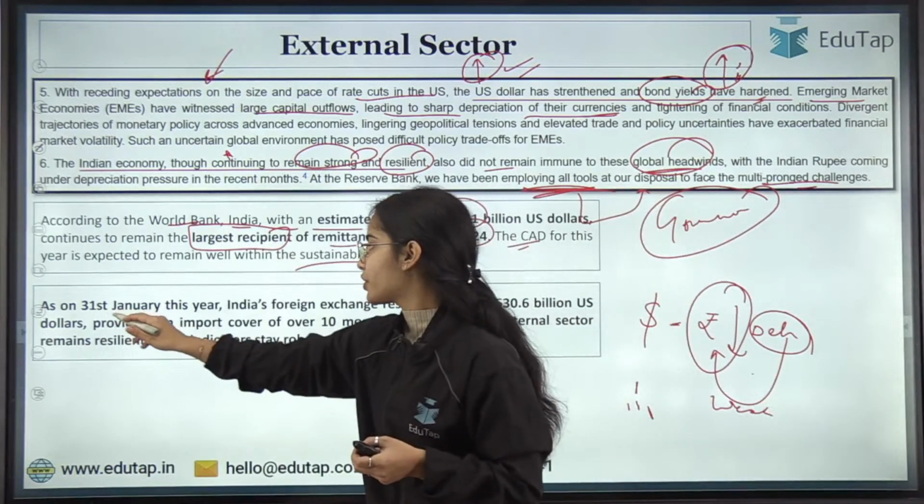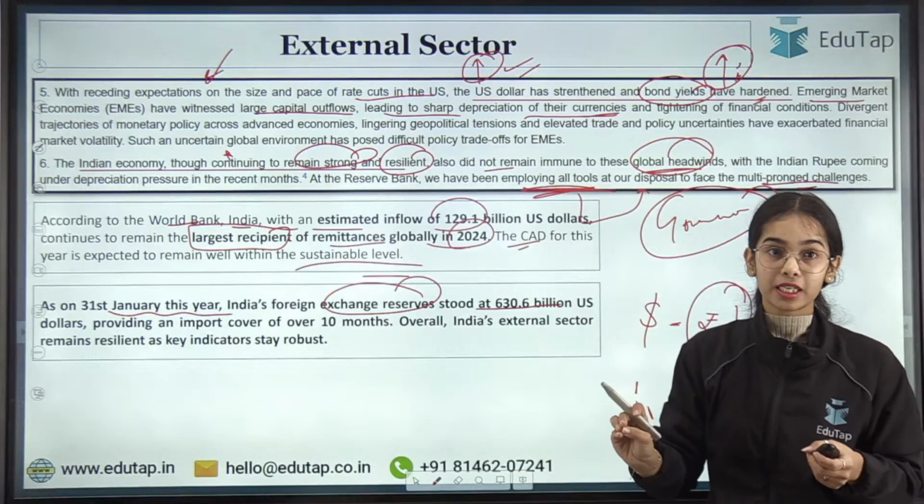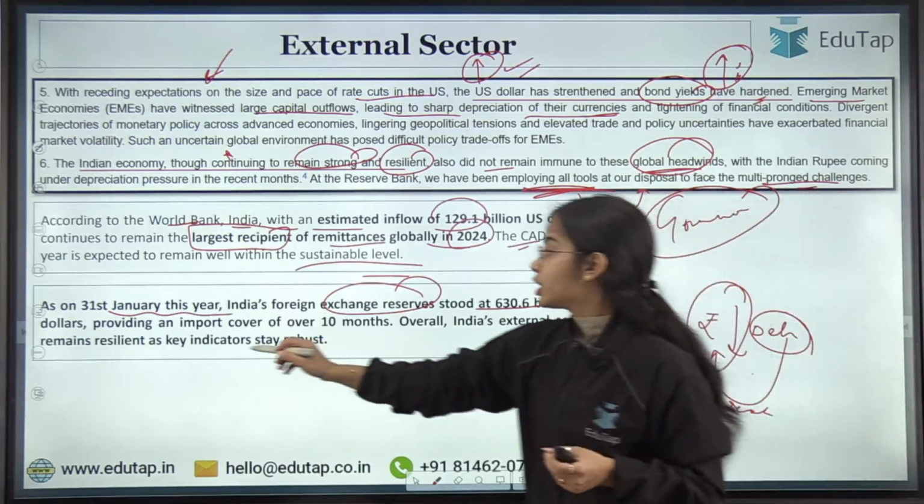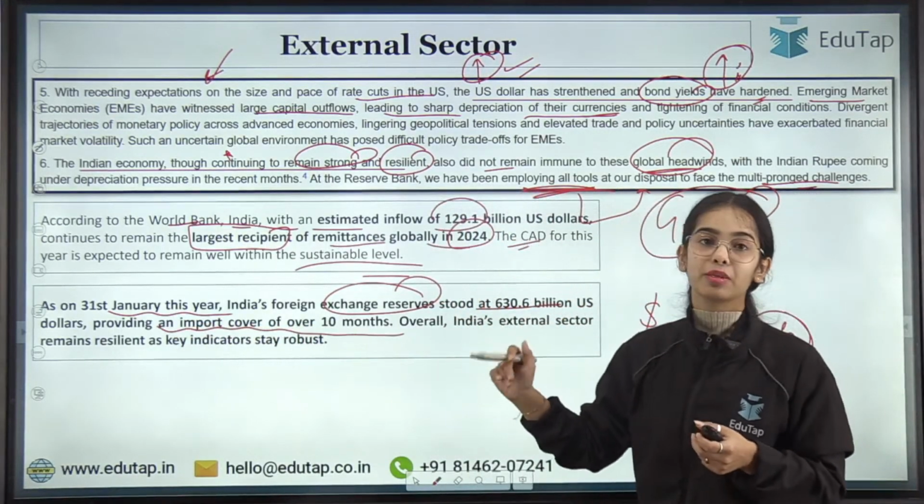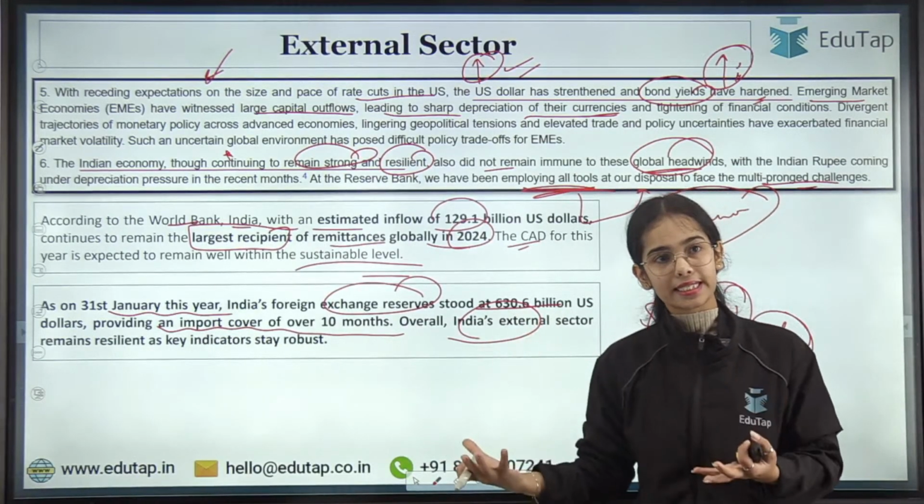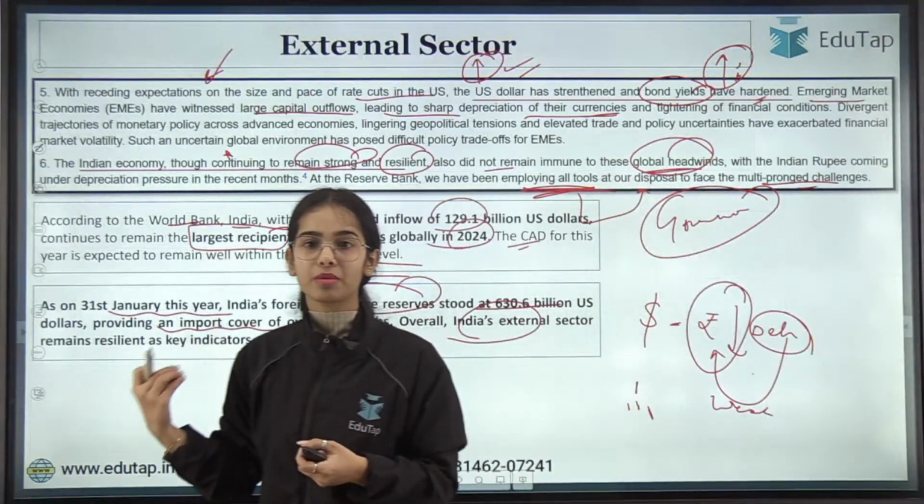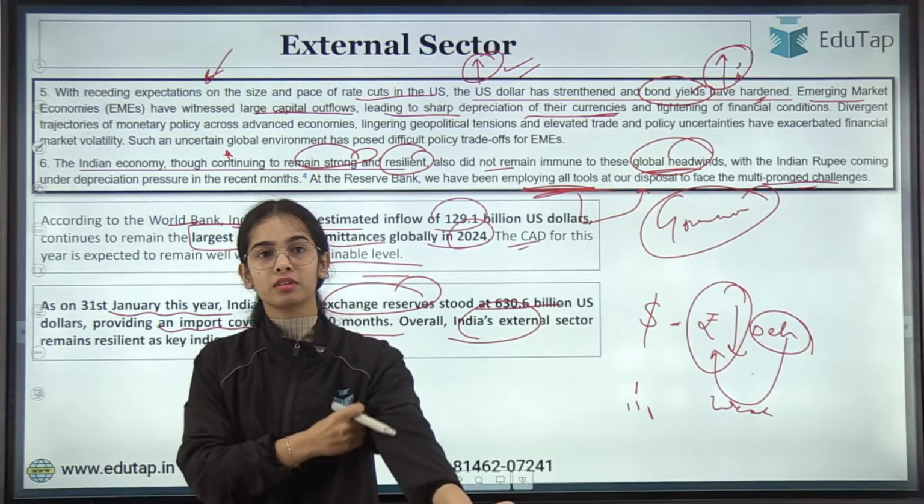As on 31st January this year, India's foreign exchange reserves stood at 630.6 billion US dollars, providing an import cover of over 10 months. And overall, India's external sector has remained resilient. Okay, so this is the idea about the external sector. I hope this is very much clear. Any confusion, anyone?